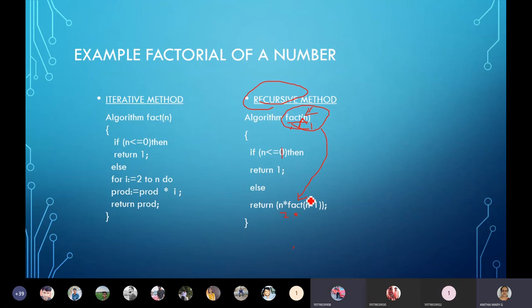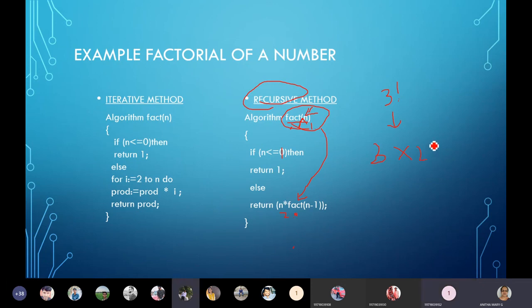No. For factorial? Factorial is an example. I am asking for what kind of problems, in general, you are going to use recursion.